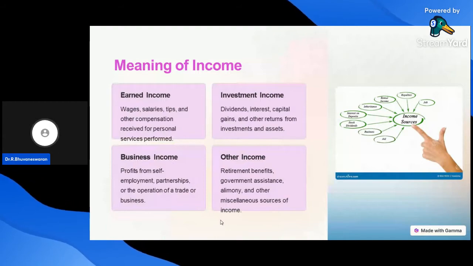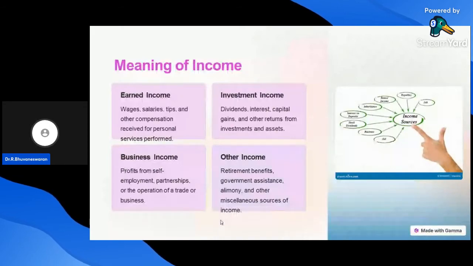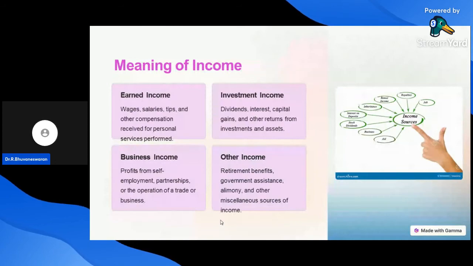Business income is the profit each assessee earns from self-employment, partnership, or other operations of a trade or business. What is meant by other income? Other income is also income earned by an individual after his retirement.